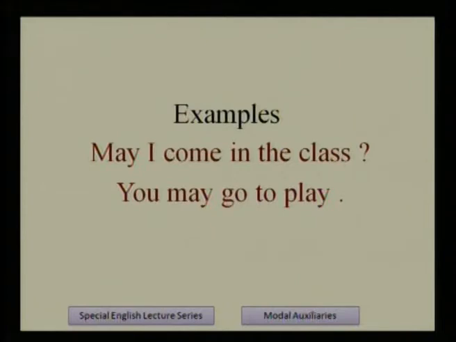You may go to play. Here is the answer, the reply of the permission, permission is given. In sentence 2, permission is given by the teacher. You may go to play. If we go back to the question of the second sentence, then the question is: may I go to play?